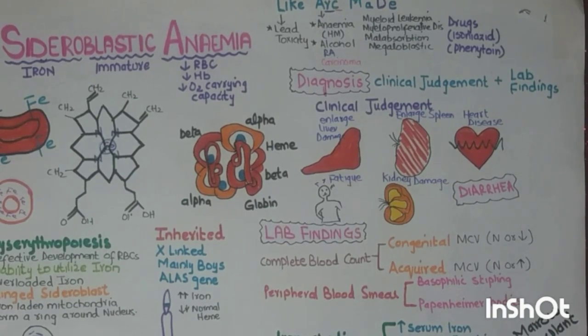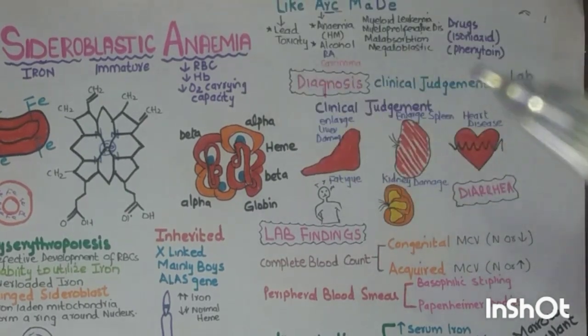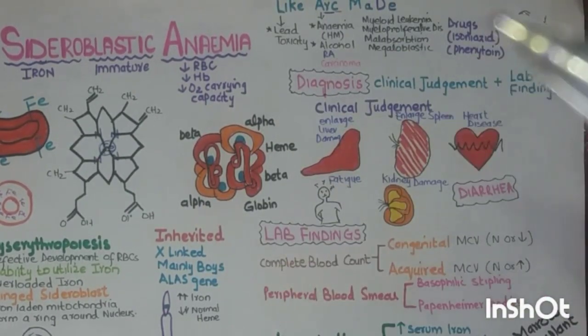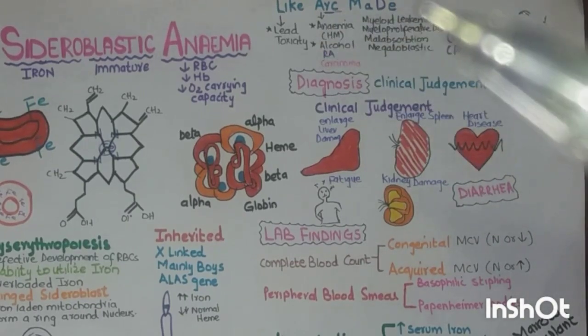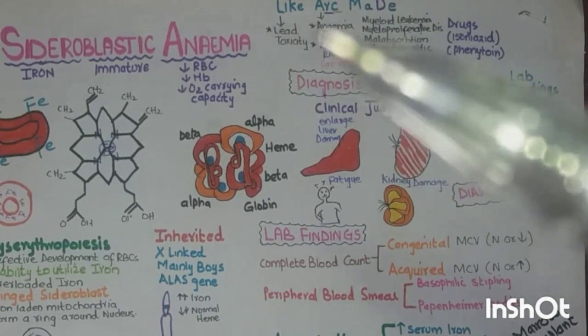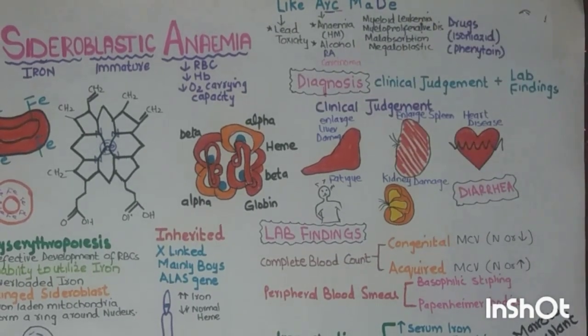We studied the causes of sideroblastic anemia, which may be inherited or acquired. Inherited is X-linked and mainly affects the boys, and the acquired is primary and secondary, and the mnemonic to memorize the secondary is ARC MED.